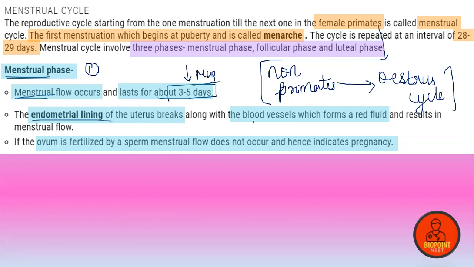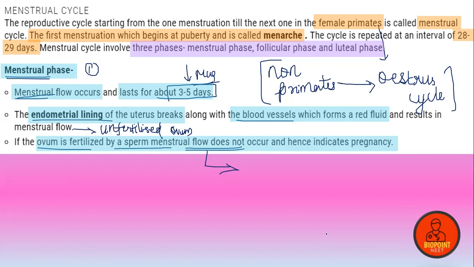The endometrial lining of the uterus along with the blood vessels results in the menstrual flow. One more important point: the unfertilized ovum will also be there in the menstrual blood. So if the ovum is fertilized by a sperm, menstruation does not occur. So absence of menstruation can be an indicator for pregnancy, but it can also come